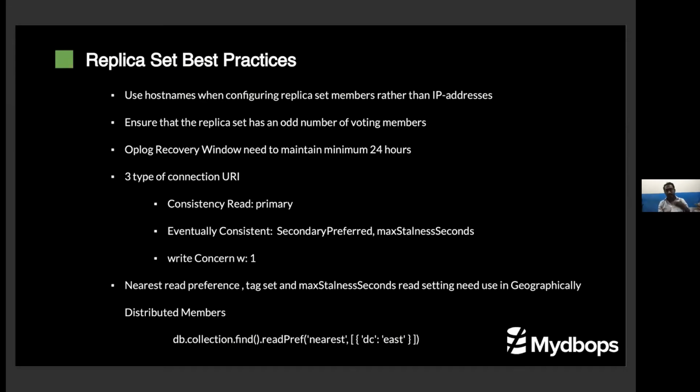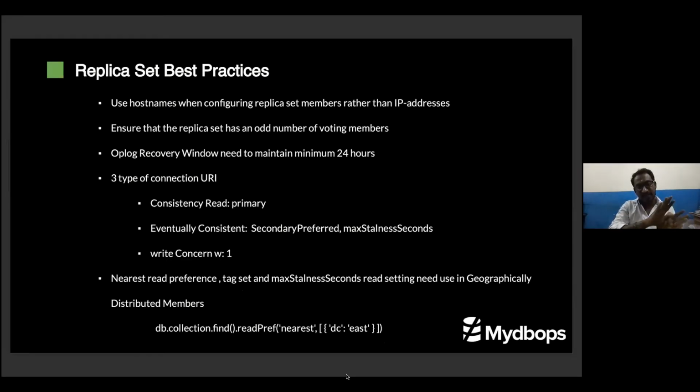Eventually consistent, that is, I wrote data 10 minutes before and I need to read it. So create a new connection URI and put it as secondary preferred. So what will happen? All the application's eventually consistent reads will go to a secondary. It won't only hit the primary. So these 2 kinds of read balance connection URIs will help you to balance the read in all use cases of the application.